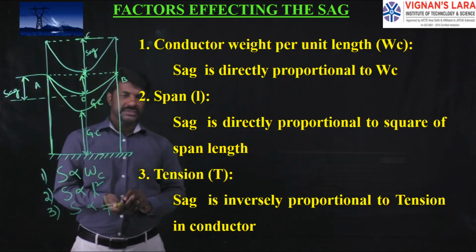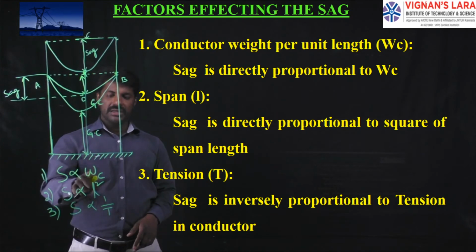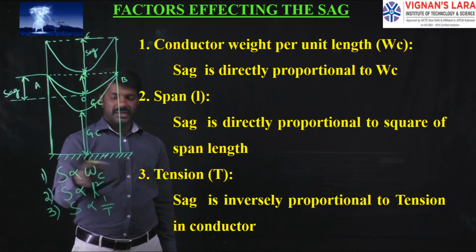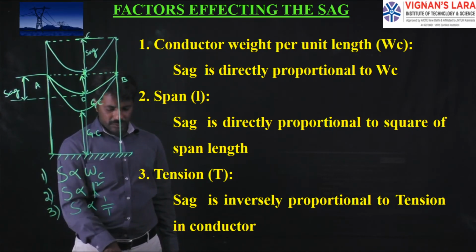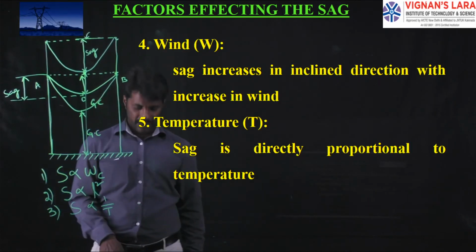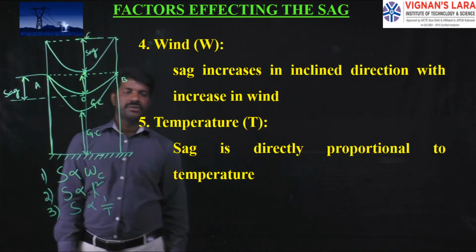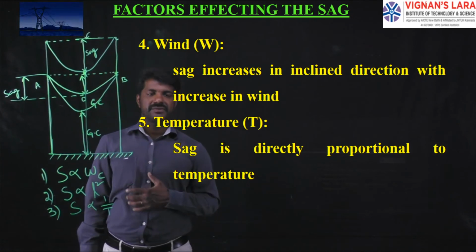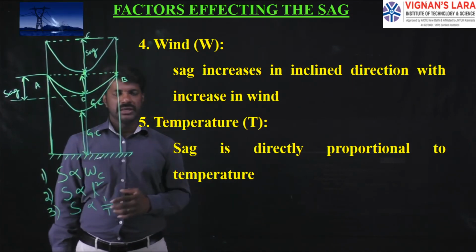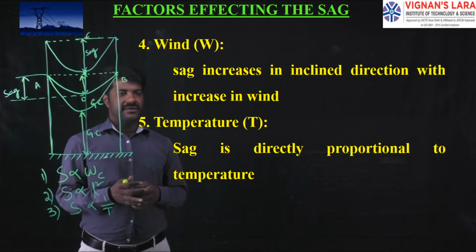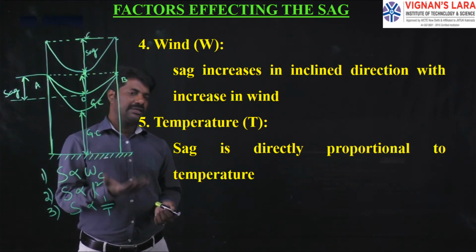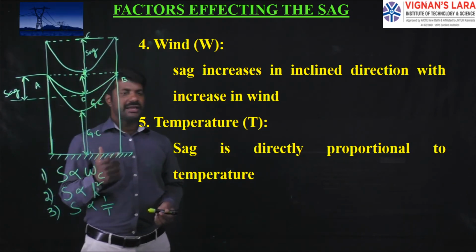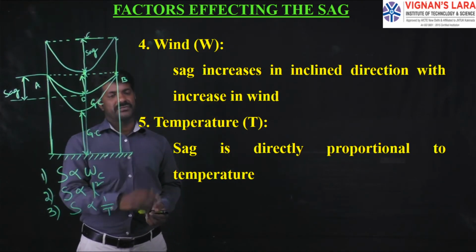So in addition to these three factors, weight of the conductor per unit length, span length, and tension, the sag depends upon two more parameters. They are wind and temperature. Coming to the wind, whenever the wind blows in abnormal atmospheric conditions, the effective weight on the conductor is increased. Whenever the weight of the conductor increases, obviously the sag increases. Therefore, sag is directly proportional to the wind acting upon the conductor.